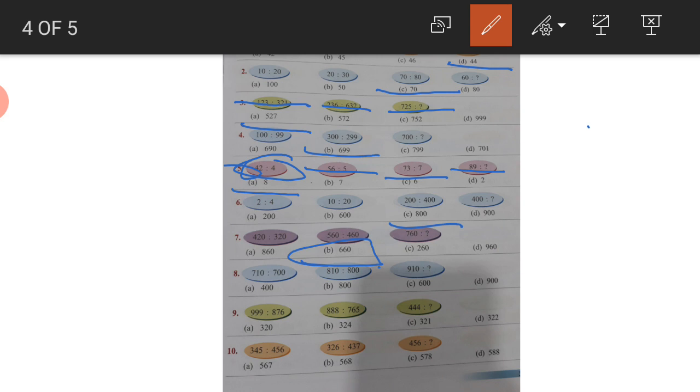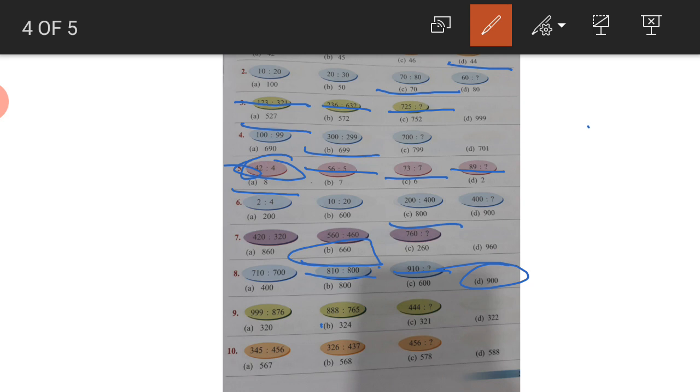Now we continue to question number 8. What will be the difference of 10? You can see 710 less 10 is 700, 810 less 10 is 800, 910 less 10. What will be the answer? 900. The options are 400, 800, 600, 900. The correct answer is 900.